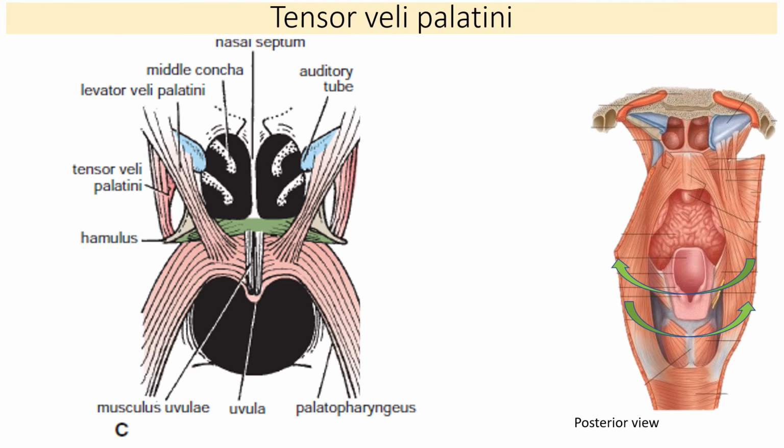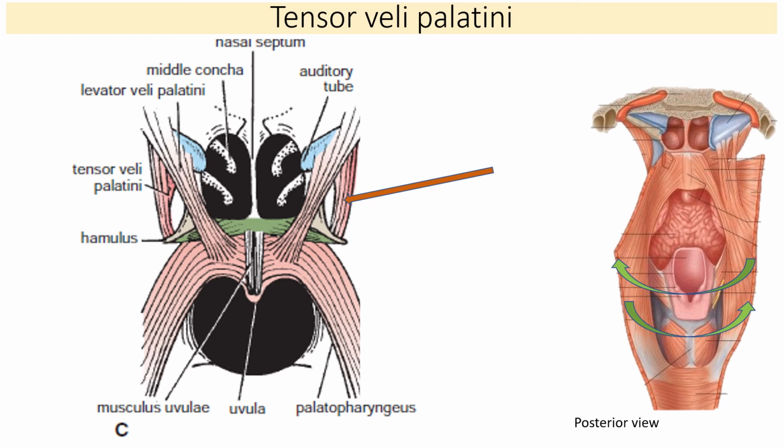The first muscle is tensor veli palatini. Veli means velum, which is like a curtain or a fold, the covering fold or curtain-like structure. So this muscle originates from the base of the skull, moves downwards over here. This is tensor veli palatini. Okay, so this moves downwards and curves like this and gets attached to the posterior border of the hard palate.